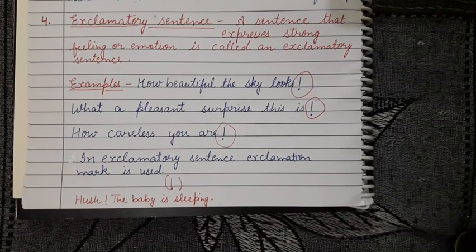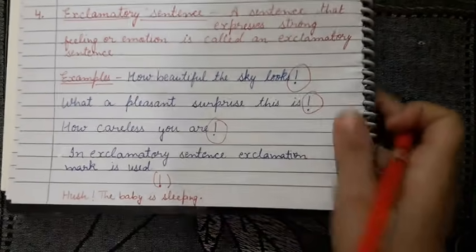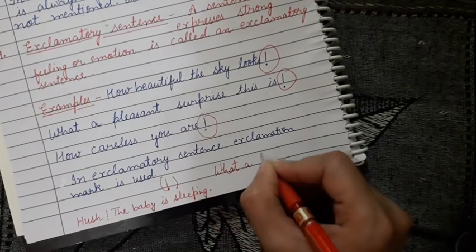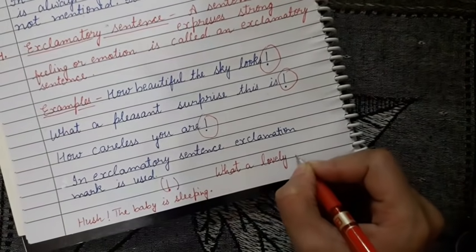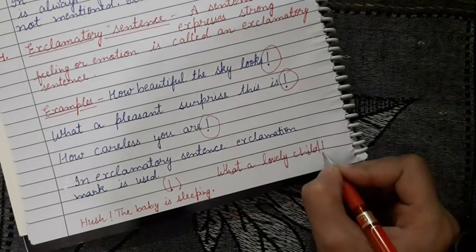Other examples: what a delicious meal. What a lovely child. Here "what" is coming, so I am writing another example here: what a lovely child, sign of exclamation.